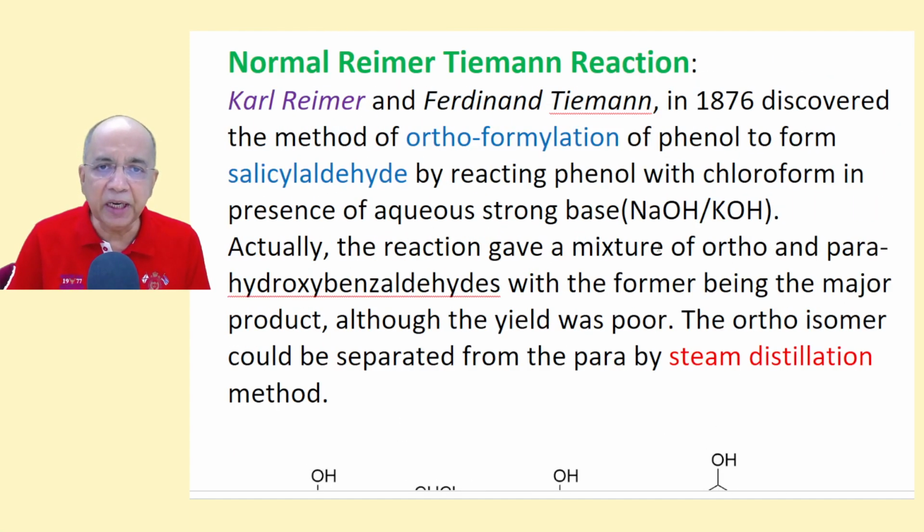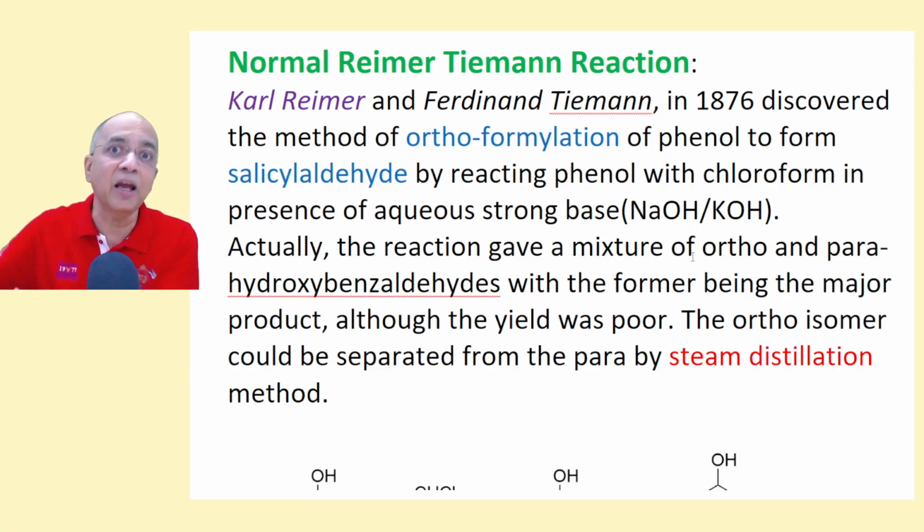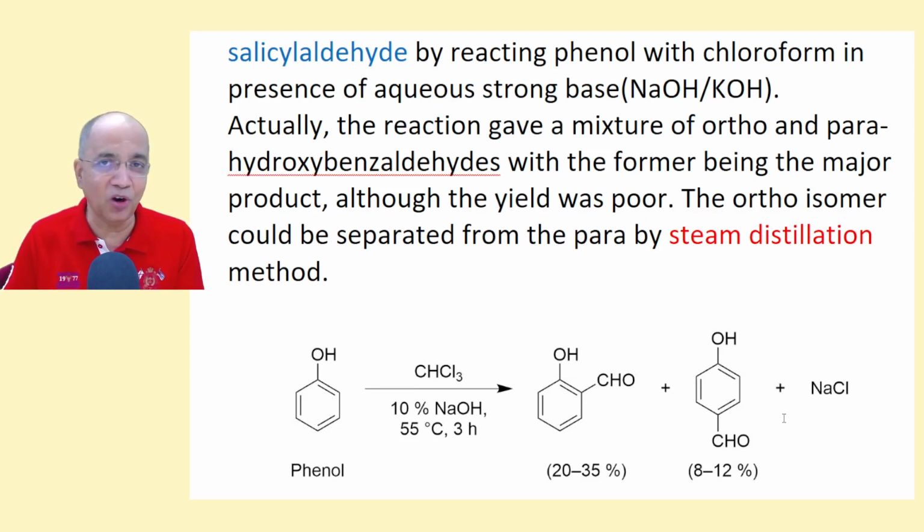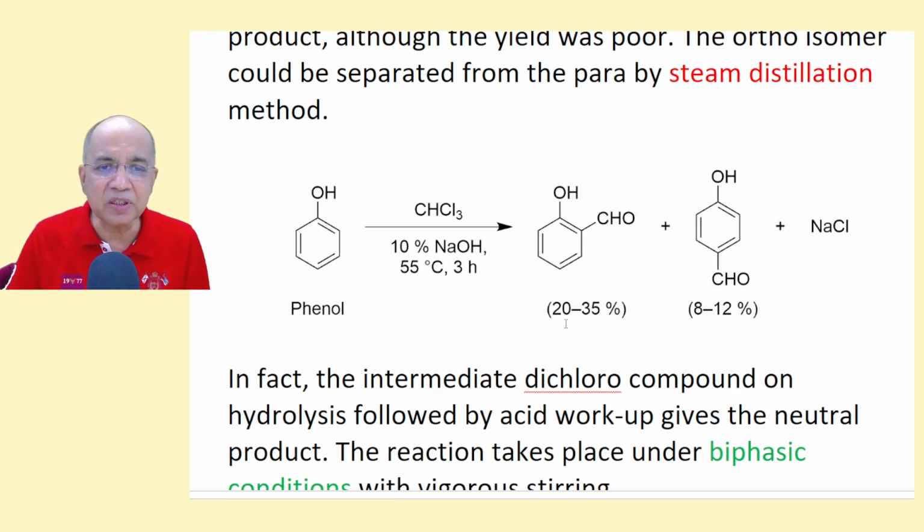Undoubtedly, in the 19th century when it was invented, they were perhaps more interested in salicylaldehyde for its versatile application in the perfume industry, the medicine industry, and other requirements. That is why they might have neglected this product and many other products also. They did not have the means to isolate other minor products.